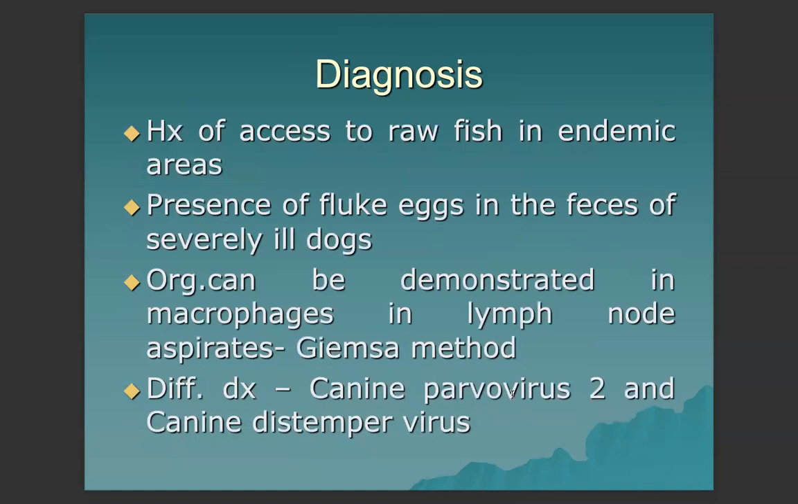Diagnosis is based on the history of access of the dog to raw fish in endemic areas and the presence of fluke eggs in the feces of severely ill dogs. The organism can be demonstrated in macrophages and lymph node aspirates by staining with Giemsa stain. Differential diagnosis is canine parvovirus 2 and canine distemper virus.